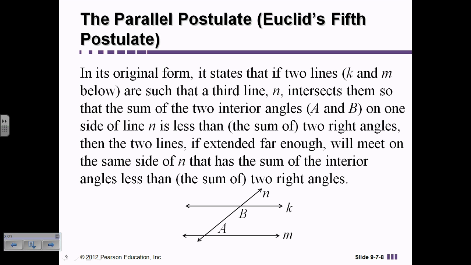And I'll read it, you can read it yourself. In its original form, it states that if 2 lines, K and M, below, are such that a third line, N, intersects them, so that the sum of the 2 interior angles, A and B, on one side of the line is less than the sum of two right angles, then the two lines, if extended far enough, will meet on the same side of N that has the sum of the interior angles less than the sum of the two right angles. So you can see very simply that this is very wordy, very long, and very complicated.